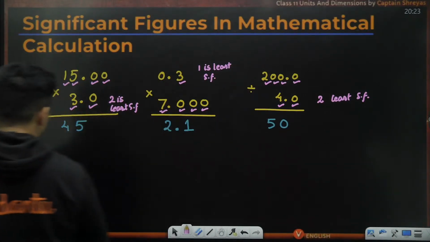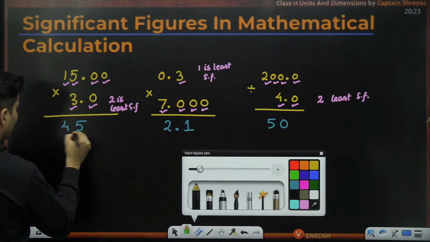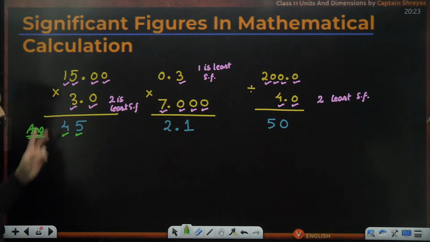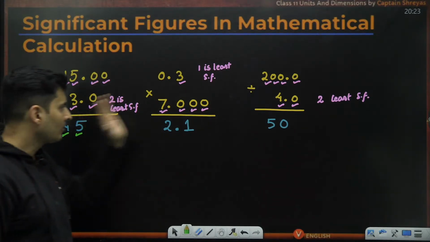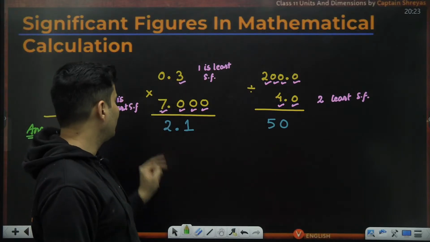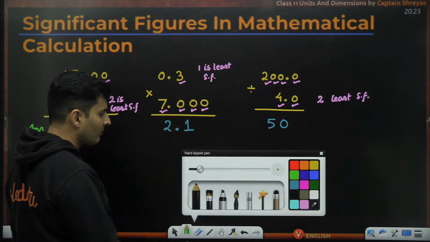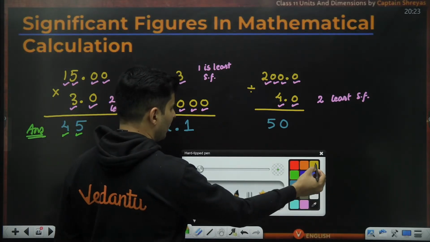So 2, that means 45. So you don't have to do anything. 45 already has 2 significant figures. So this is the answer. This and this, 2 significant figures. Don't do anything with it. Don't touch it at all. Here, 1 significant figure. So 2.1 has 2 significant figures. You have to get rid of this 1. How to get rid of this one? 2.1, if you approximate it, what will it become, guys?